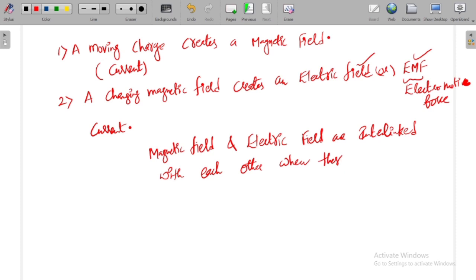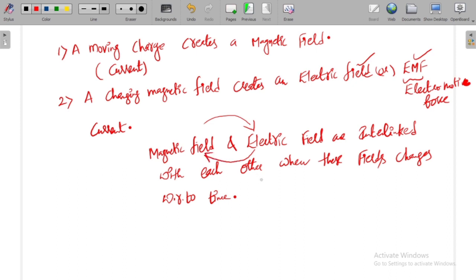What is the meaning of that? When a changing magnetic field is there, it will definitely create an electric field. When a changing electric field is there, it will definitely create a magnetic field.